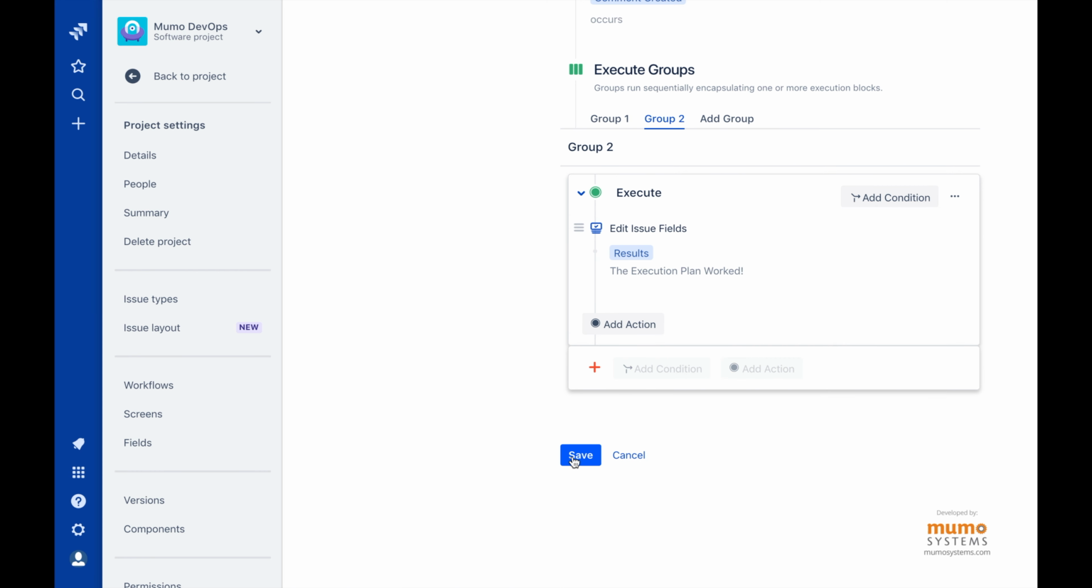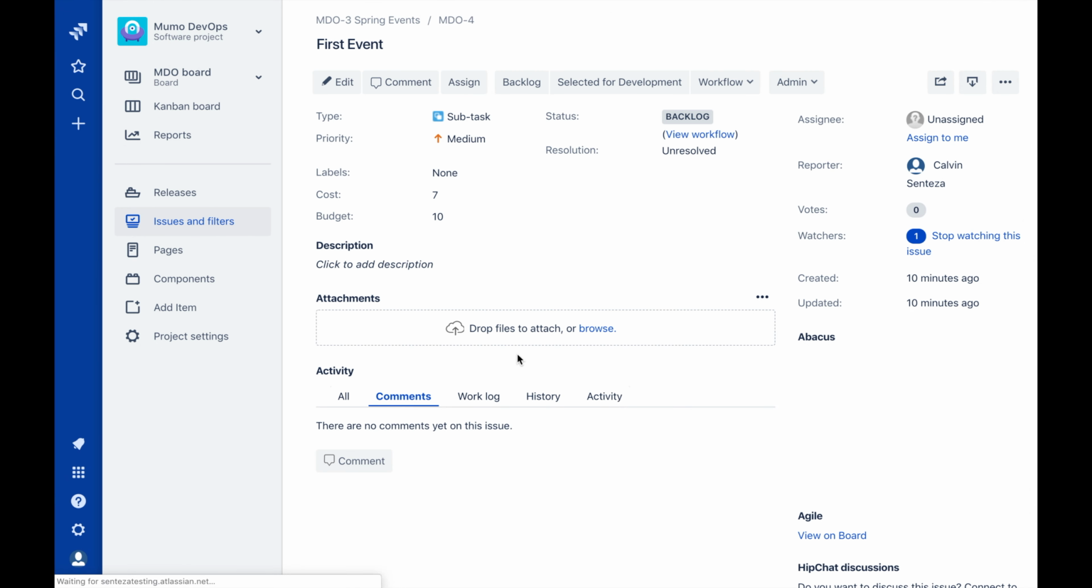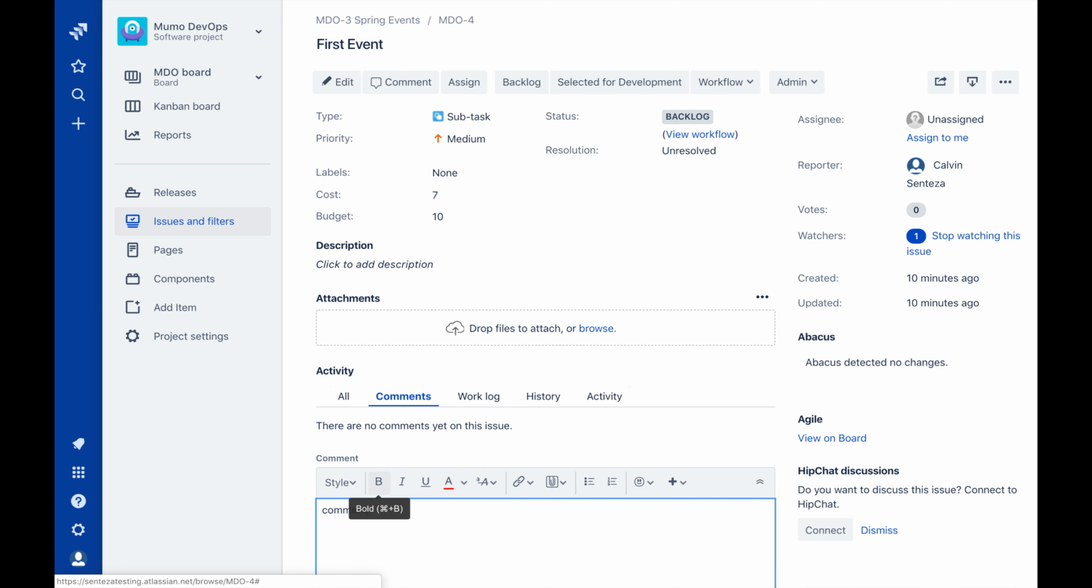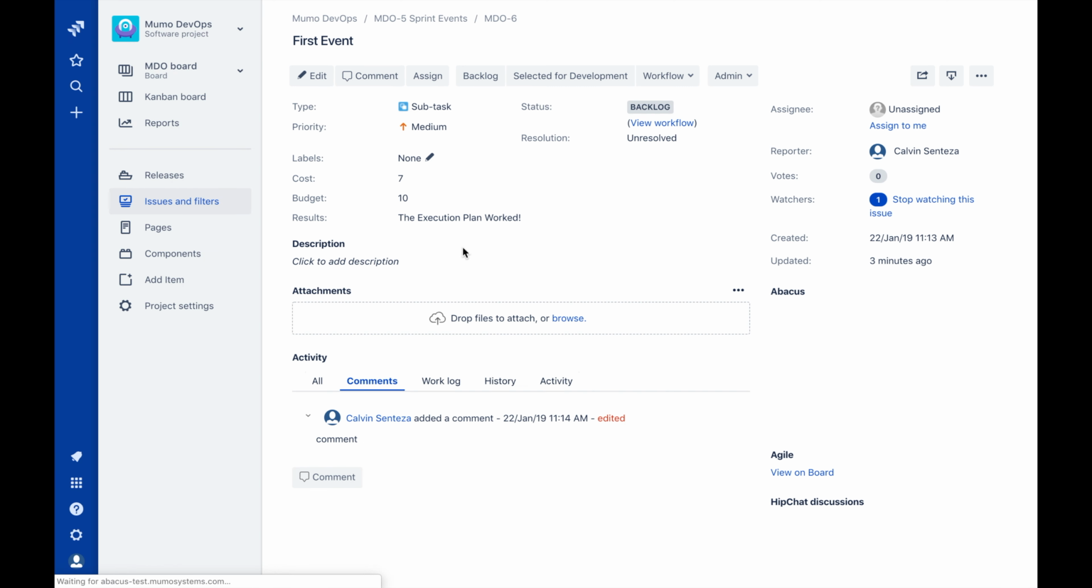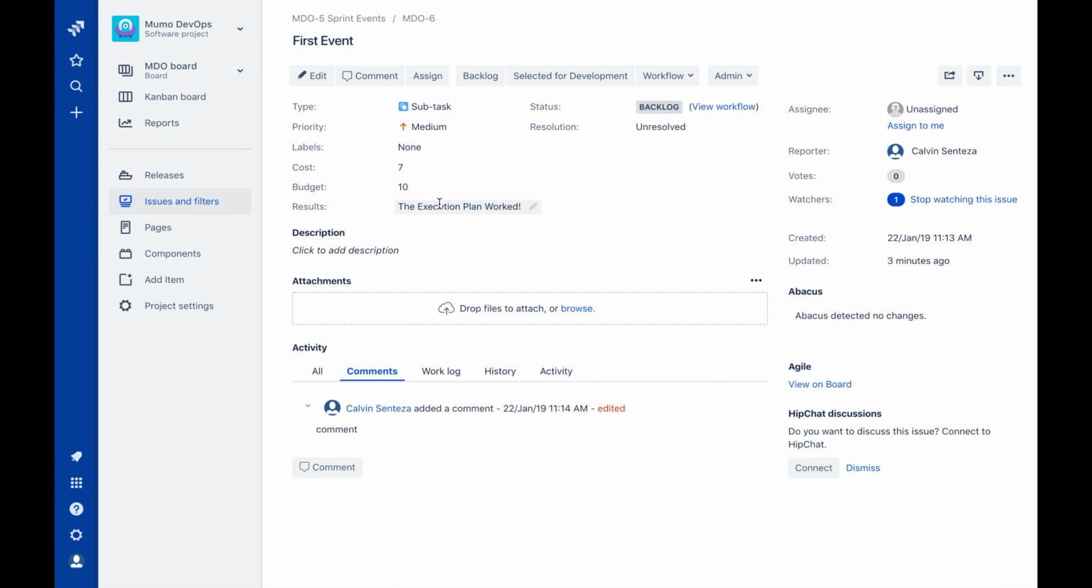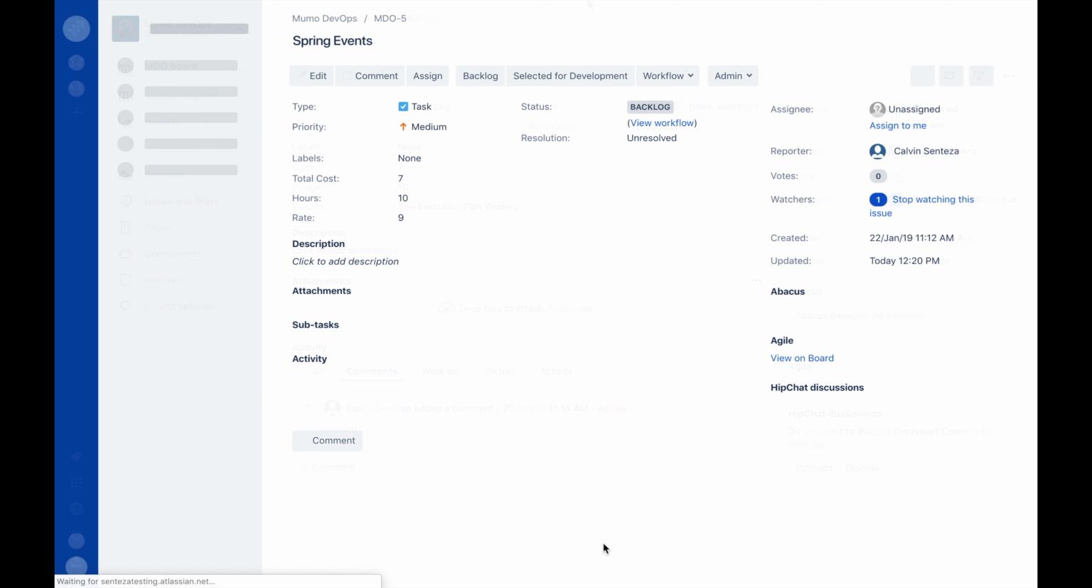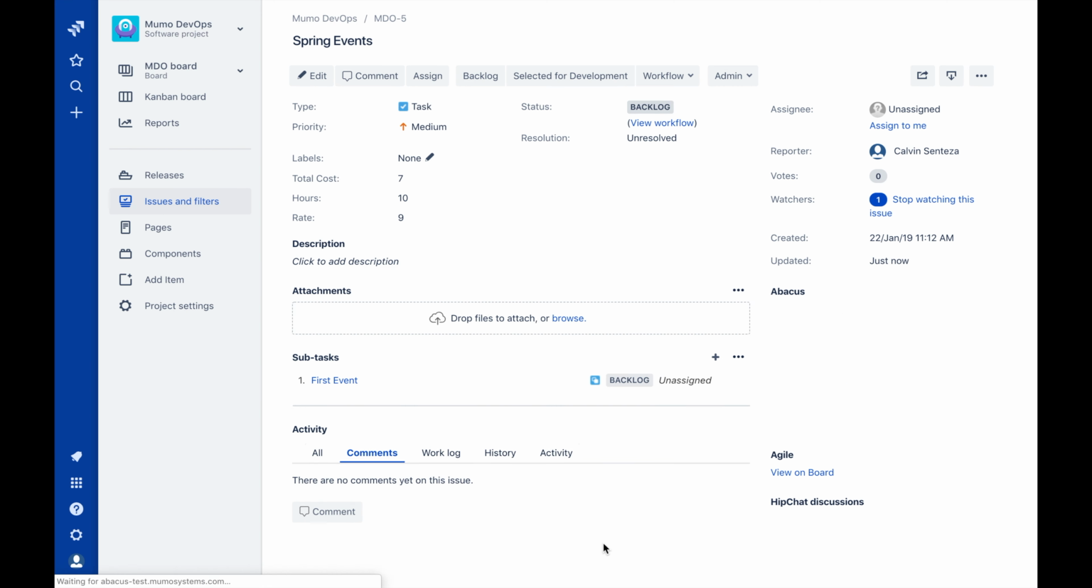Once I've saved the execution plan, I can head back to my project and view a subtask that I created earlier. Looking at the subtask, I can see that the cost and budget field should meet the compare condition I specified earlier in the execution plan. Once I leave a comment on this subtask, I'll be able to see that the execution plan triggered from the edit value that was changed. Heading up to the parent task, I can see that the subtask did indeed roll up.